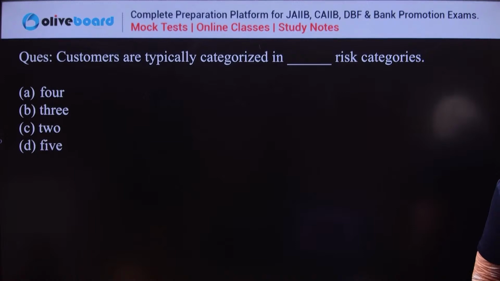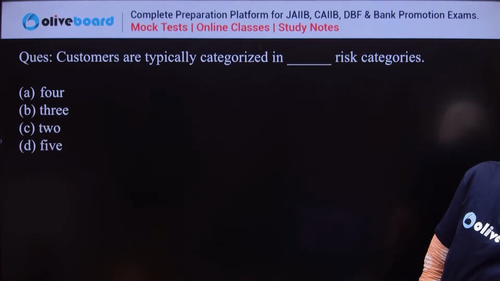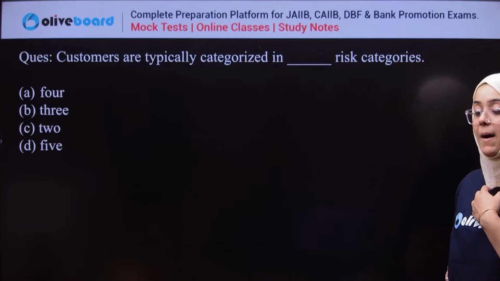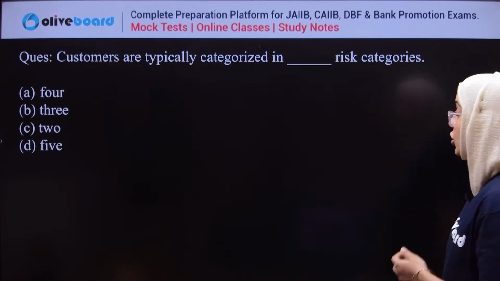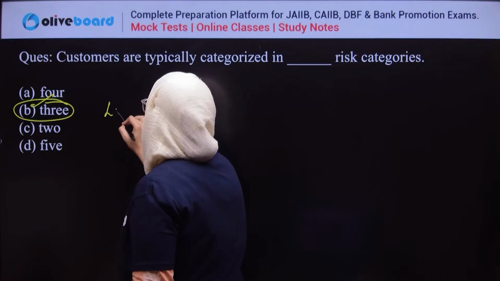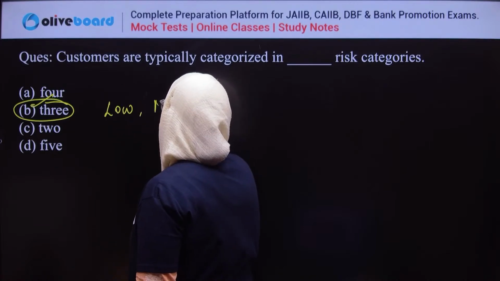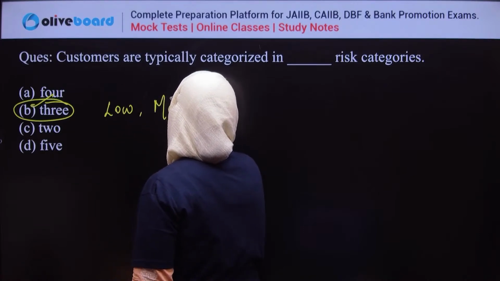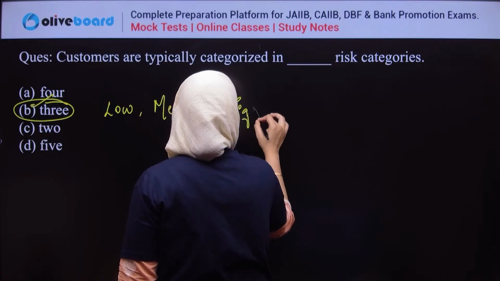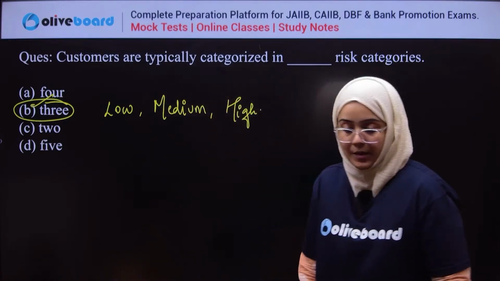So three, there are three risk categorizations of the customer. There is a low risk customer, a medium risk customer, and a high risk customer.